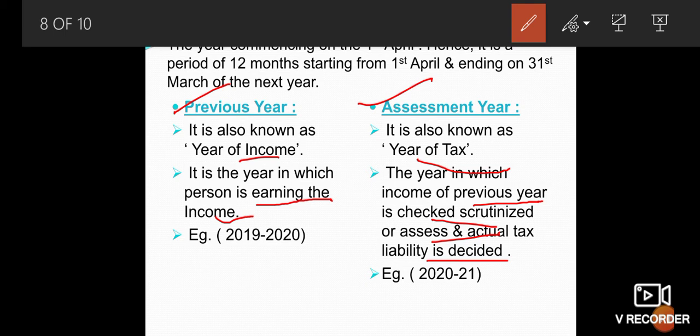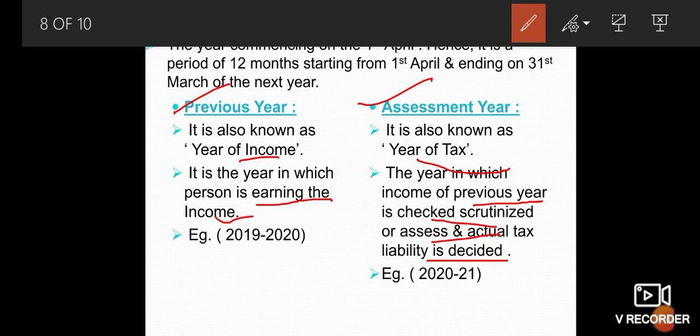So the assessment year is the year in which the income of the previous year is checked, scrutinized, assessed, and the actual tax liability decided. Assessment year means the period of 12 months commencing on the first day of April every year. The income earned in the previous year is charged to tax in the assessment year. For example, assessment year 2020-21 commences on 1st April 2020 and ends on 31st March 2021.